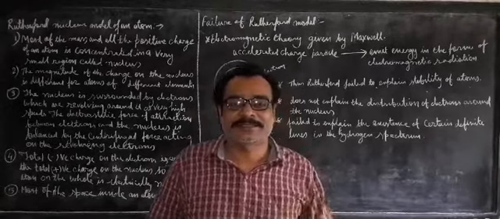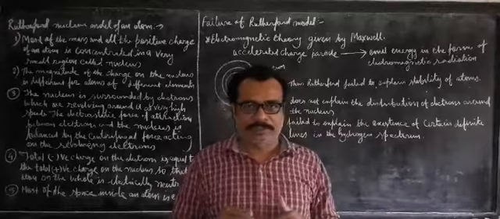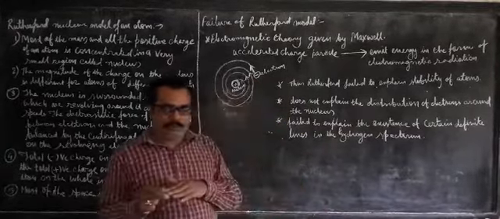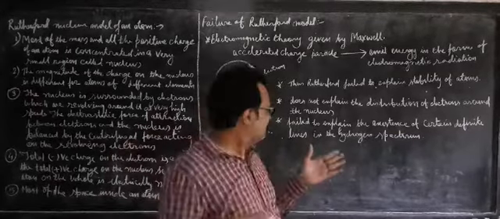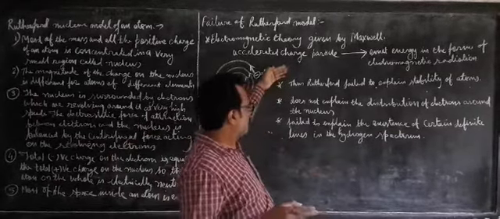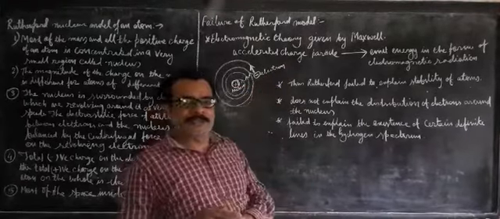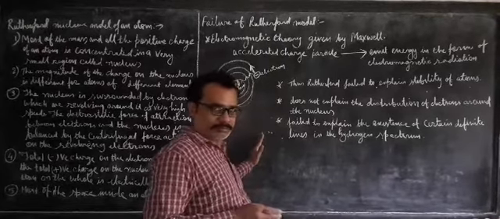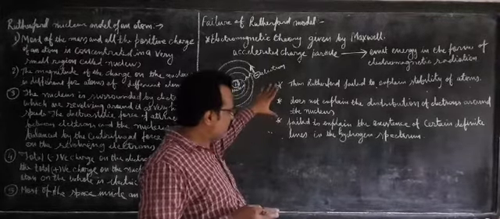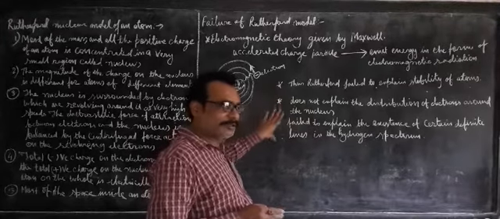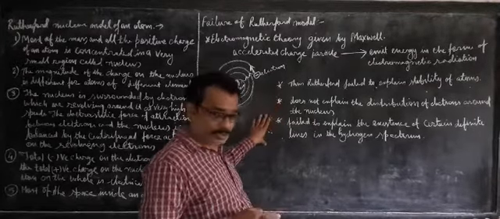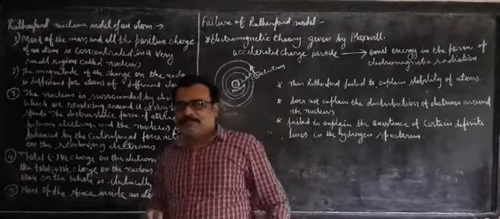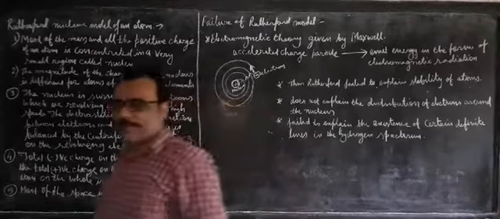So these are the failures of the Rutherford model, and these failures were rectified by Mr. Bohr, which I will explain in the next lecture. You should remember the drawbacks, and then the rectification will be carried out by Mr. Bohr, and the Rutherford model will be improved, which I will explain to you in the next lecture.